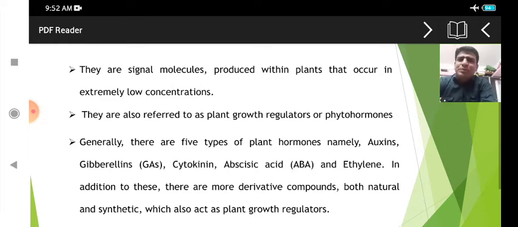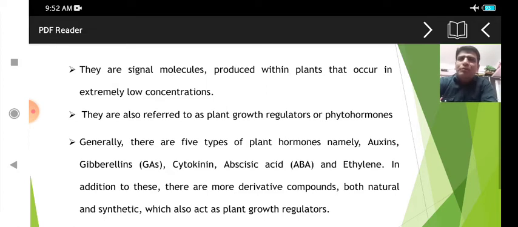Most of the angiospermic plants require these hormones for their growth, for their development, and for their physiological processes.